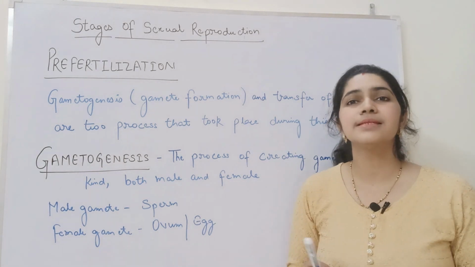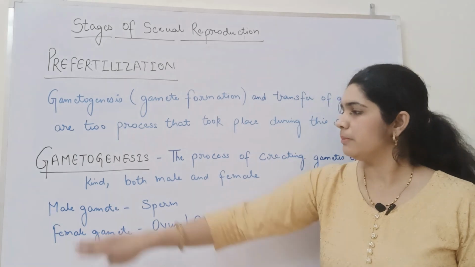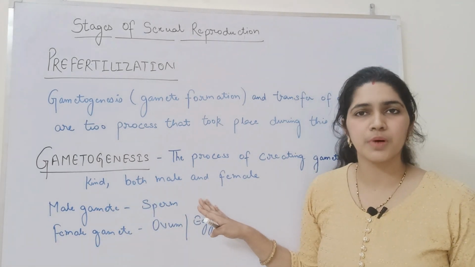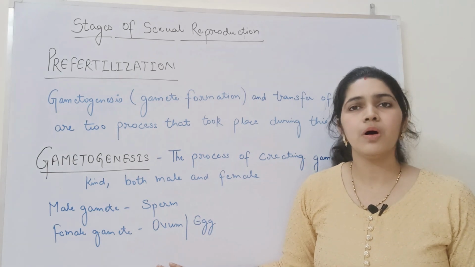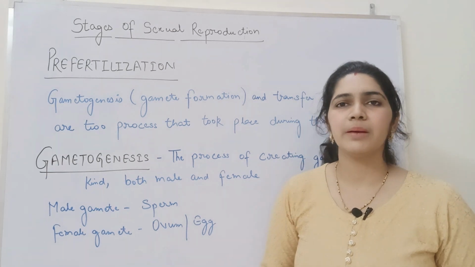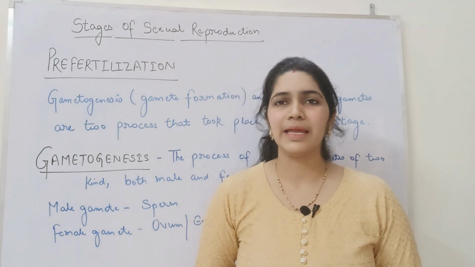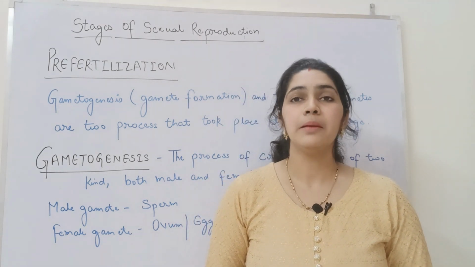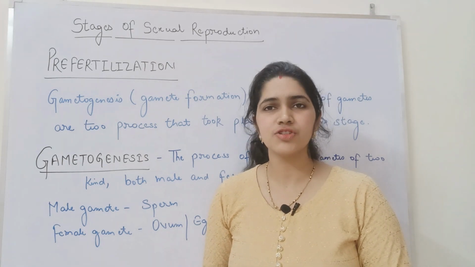Gametes are the sex cells and they are haploid in nature. Male gametes are termed as sperm, whereas female gametes are termed as ovum or egg. Please remember that female gametes are immobile in nature, and hence male gamete has to be transferred for fertilization.